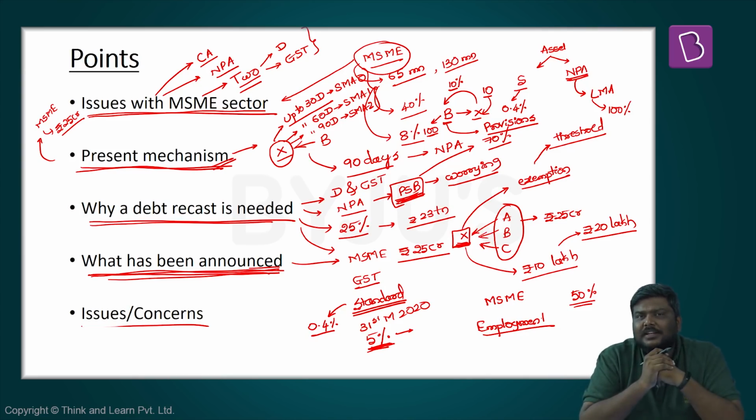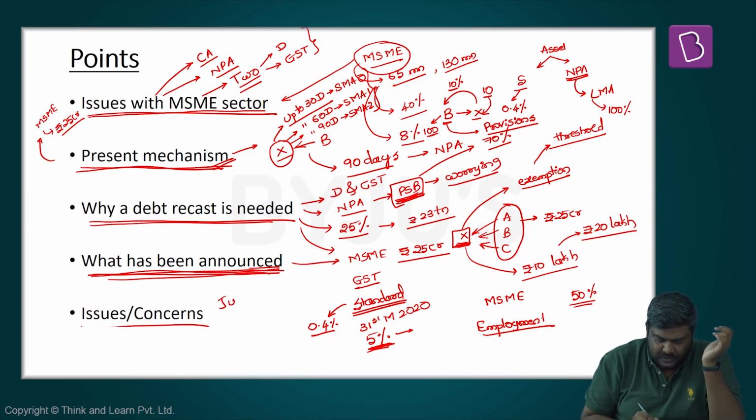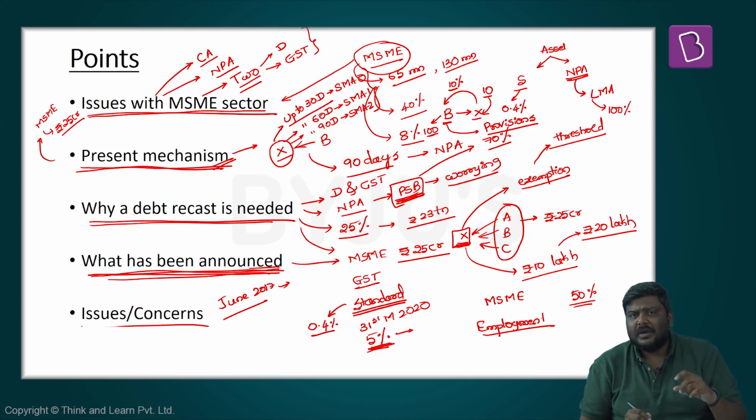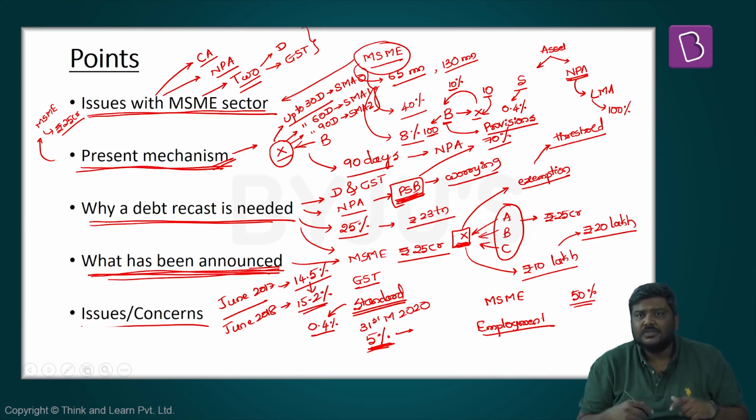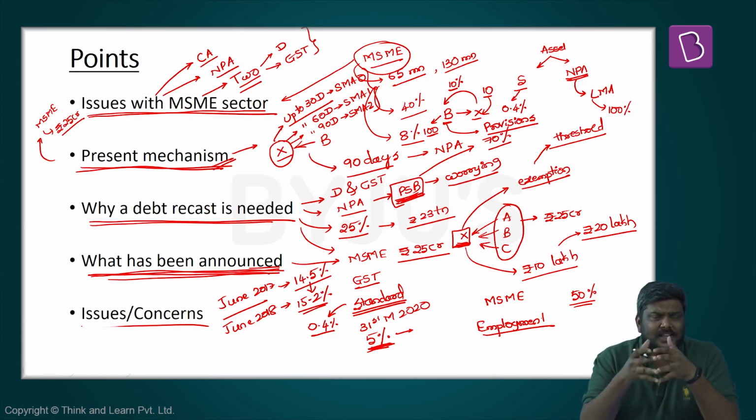And the third concern is that the NPAs in the MSME loan segment have kept on increasing, especially the loans given by the public sector banks. As per the recently published Financial Stability Report, in June 2017, the NPAs within the loans given by the public sector banks to MSME units accounted for around 14.5%, whereas in a span of a year, by June 2018, this has increased to 15.2% of the loans given to MSME units. So basically, there is an increasing trend of higher NPAs within this segment.